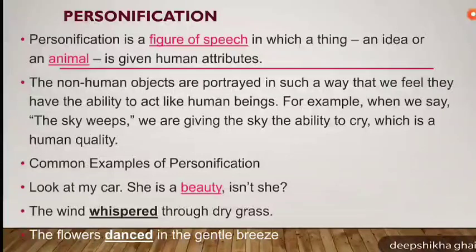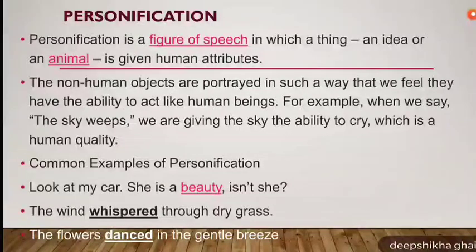We are giving the sky the ability to cry, which is a human quality. Let's take some common examples. Look at my car. She is a beauty, isn't she? Now, she is used as a pronoun for humans, but here we have not only used she for the car, but we have also said that car is very beautiful. So this is personifying the car.